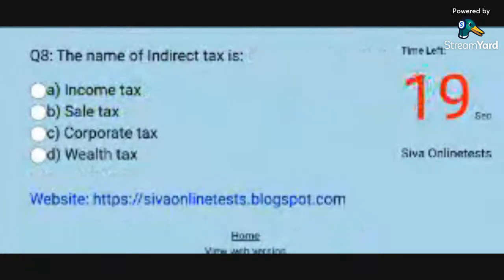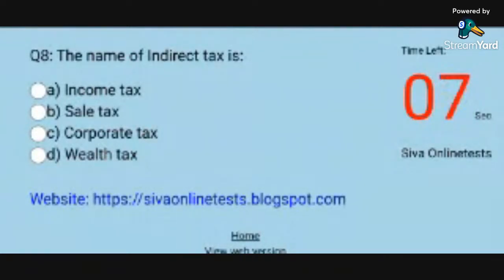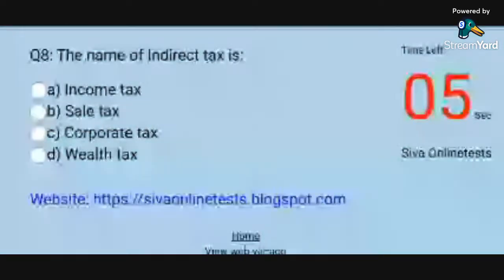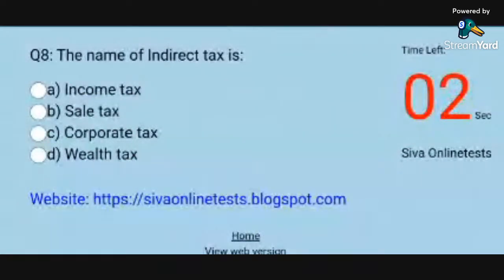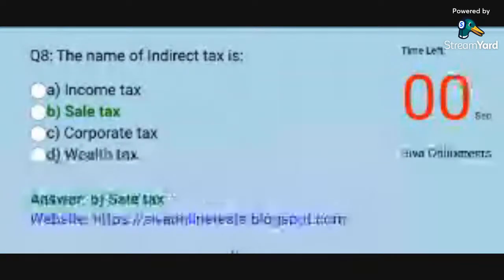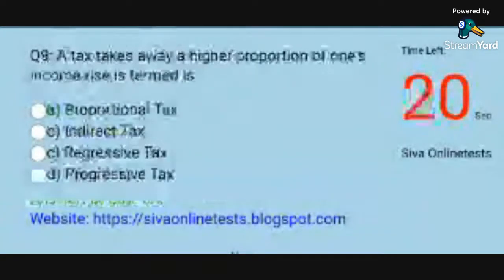Question 8. The name of an indirect tax is. Options: A. Income tax. B. Sales tax. C. Corporate tax. D. Wealth tax. Answer: B. Sales tax.